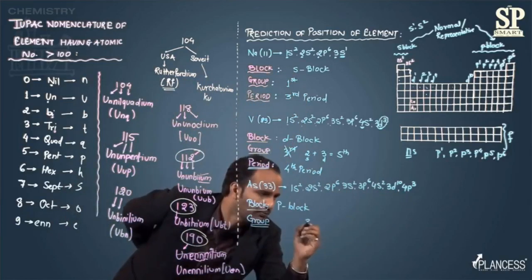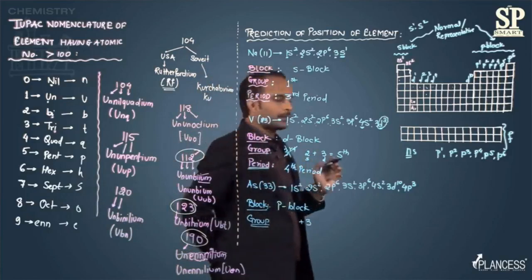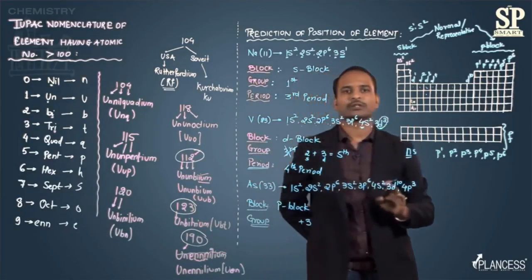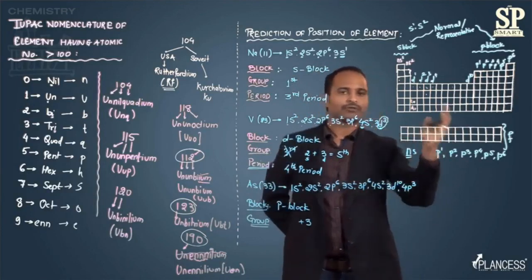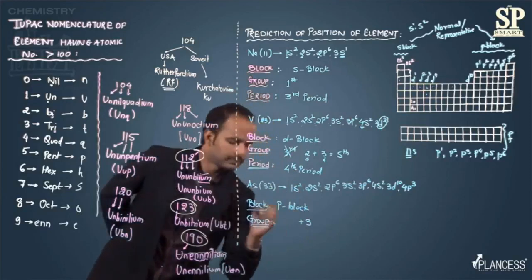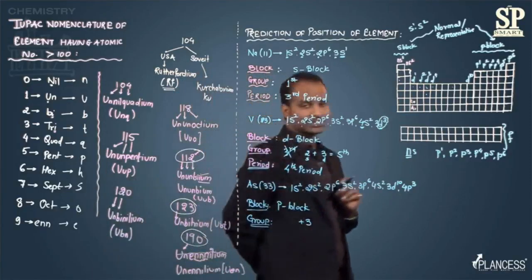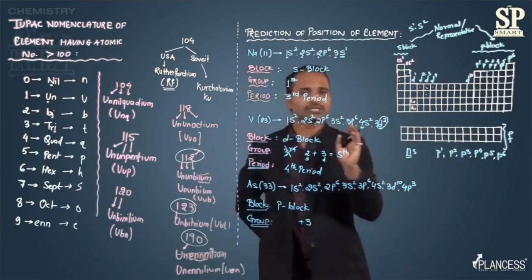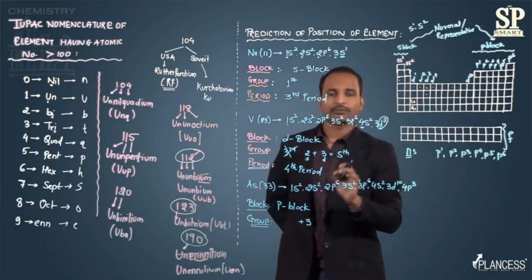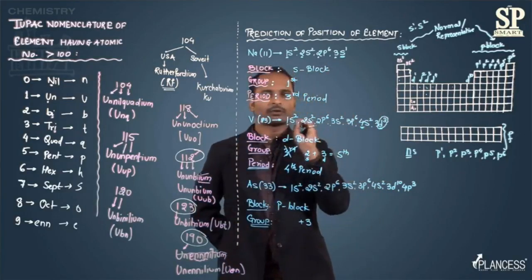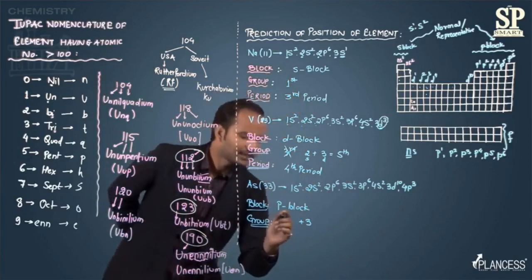So third group of p block element, but in the periodic table, I have to write the number of group of the periodic table, and the periodic table never starts with the p block. So I have to start from the beginning. Always keep in mind that if such questions are coming in the exam, then the periodic table is never provided. So if I want to know the exact number of group, then we have to use the same logic which I am saying, that the groups start with the S block.